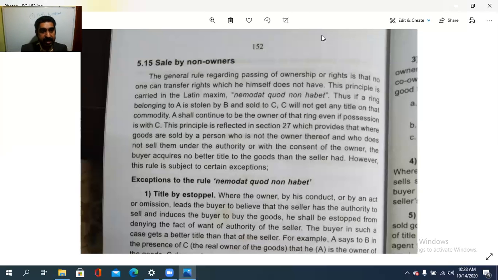of the seller. The buyer has that feeling that the seller has the authority to do it, because of the act or the conduct done by this person, who? This seller. So where the owner by his conduct or by an act or omission leads the buyer to believe that the seller has the authority to sell and induces the buyer to buy the goods, he shall be stopped from denying the fact of the want of the authority of the seller. The buyer in such a case gets a better title than that of a seller.